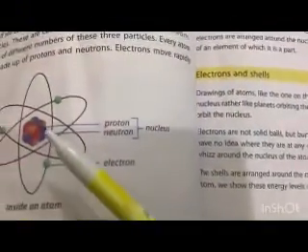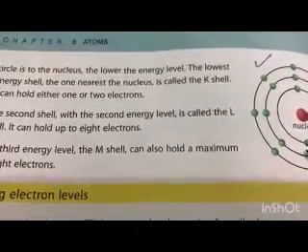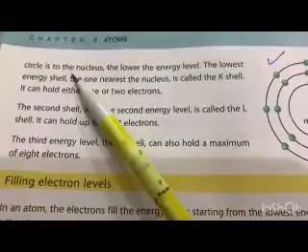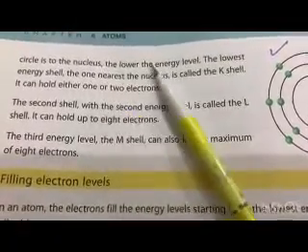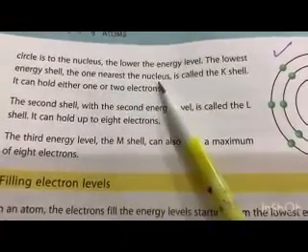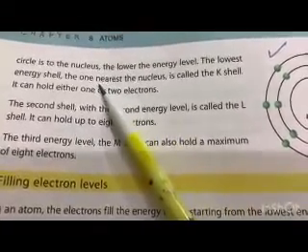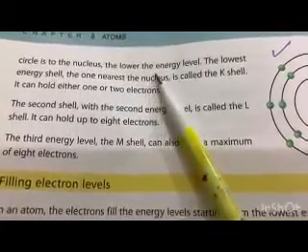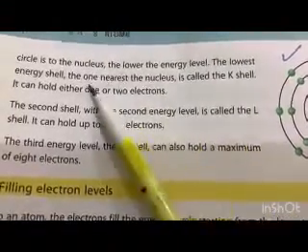We show these energy levels or shells as circles around the nucleus. The nearer the circle is to the nucleus, the lower the energy level. So if the circle is close to the nucleus, the energy level will be low. The lowest energy shell, the one nearest the nucleus, is called the K shell.